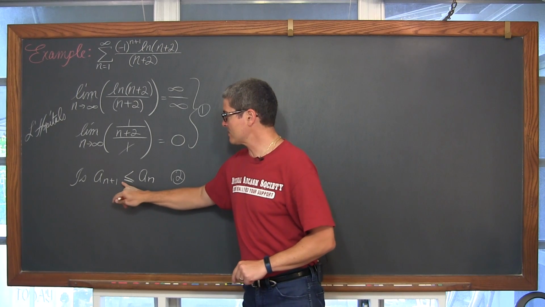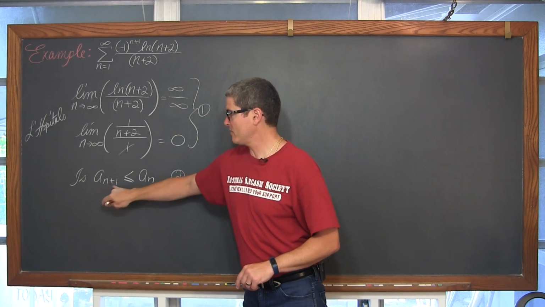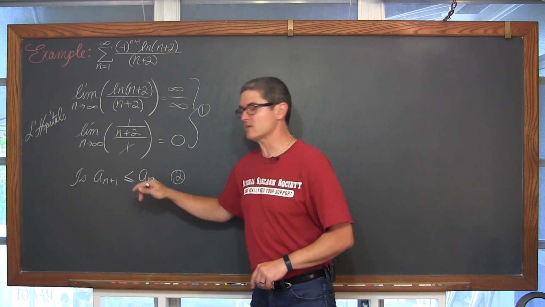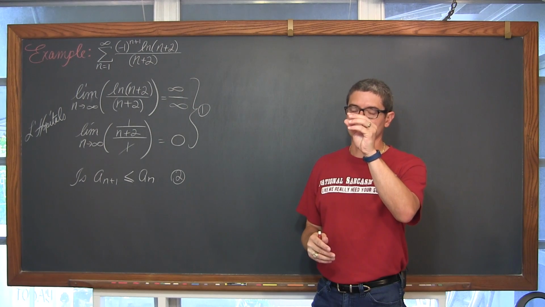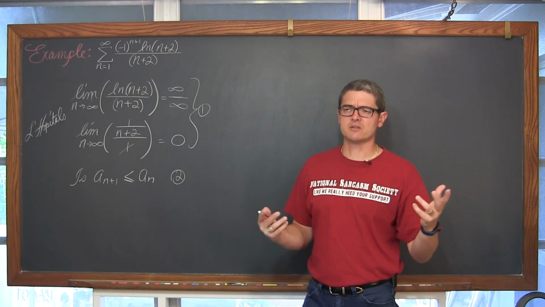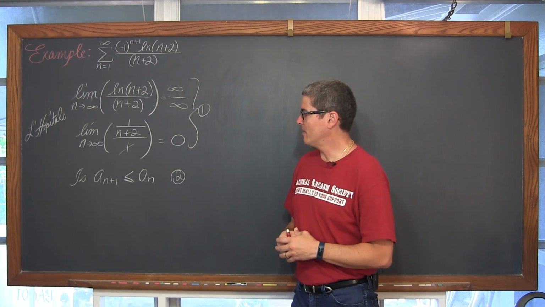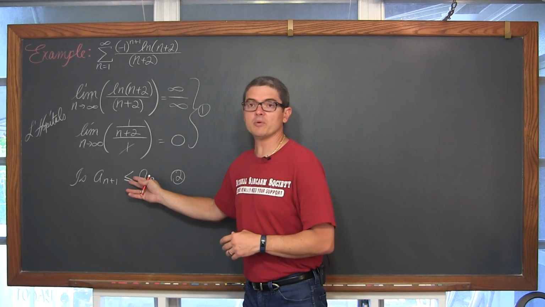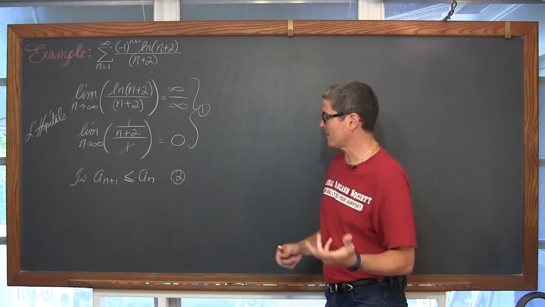So that's why we have the door opened up here that a sub n plus 1 is less than or equal to a sub n. Overall, we do want the terms in that series to be decreasing, but we want to leave that open possibility of maybe the first two terms are equal and then it starts to fall, something like that.